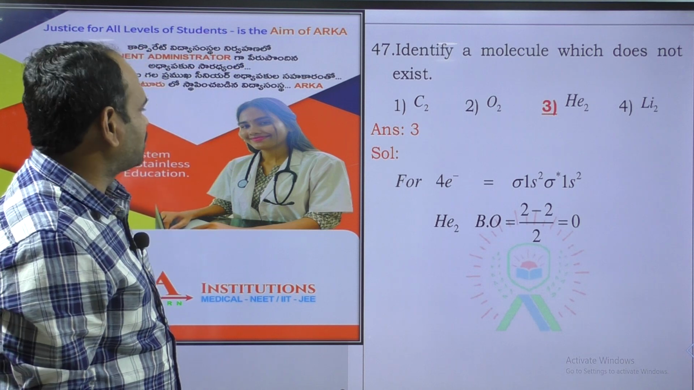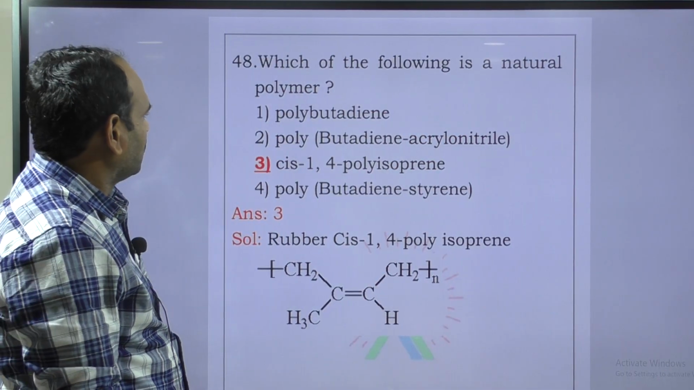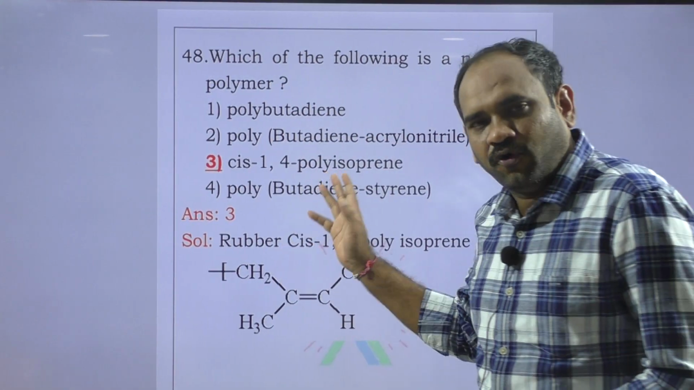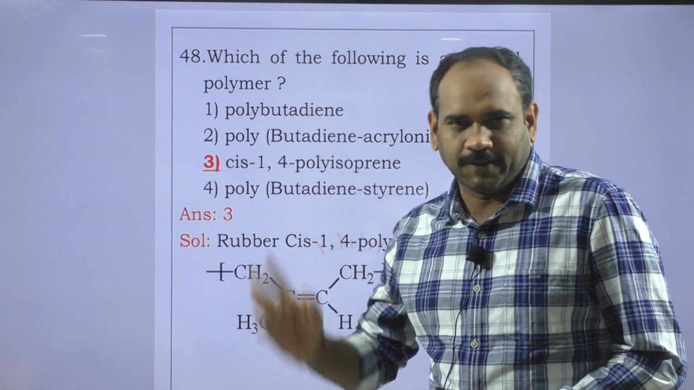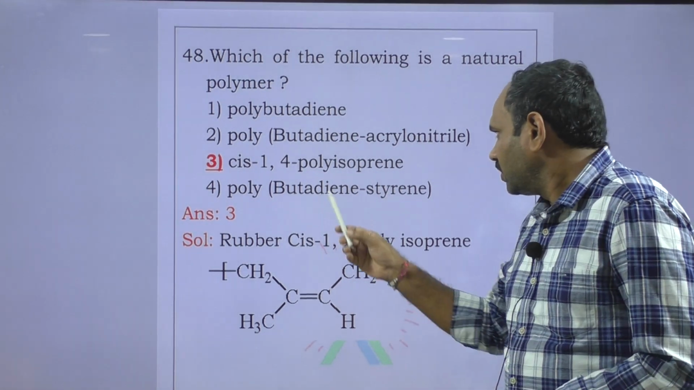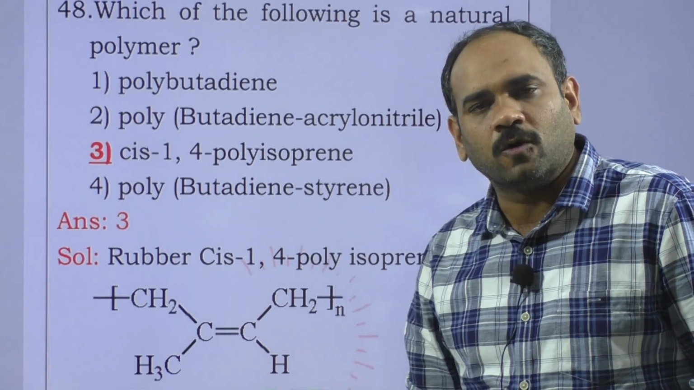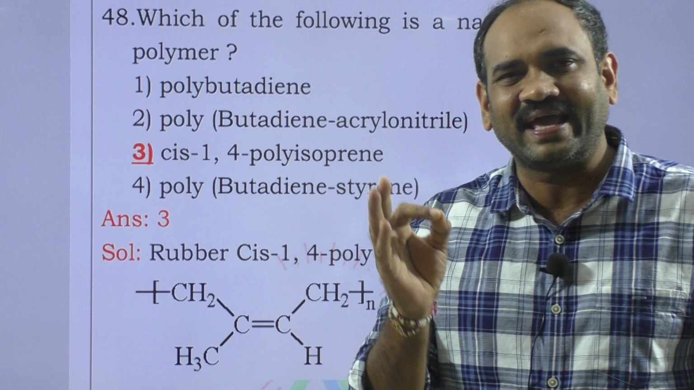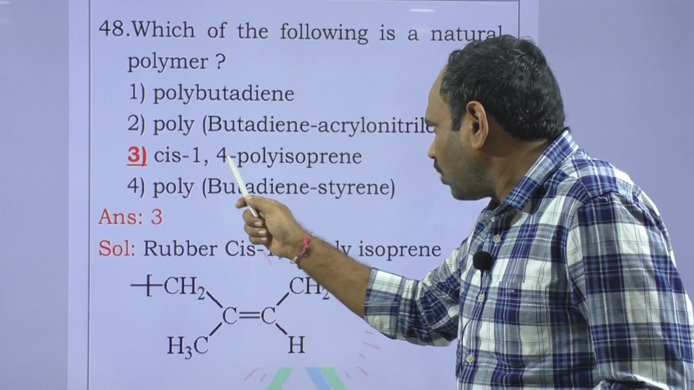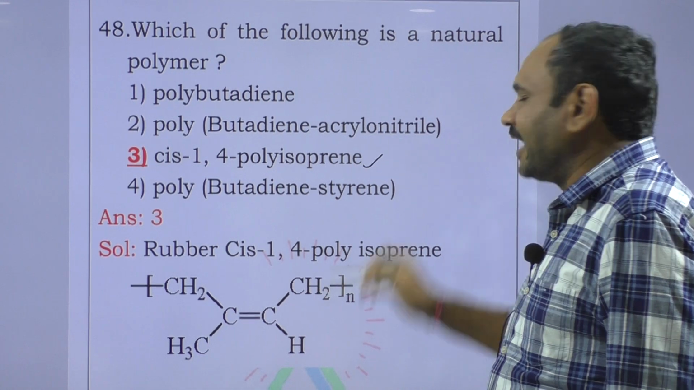And next question: natural polymer. Among these 4, cis 1,4 polyisoprene. Isoprene, 2 methyl 1,3 butadiene, is called isoprene. This cis 1,4 polyisoprene is a natural rubber.